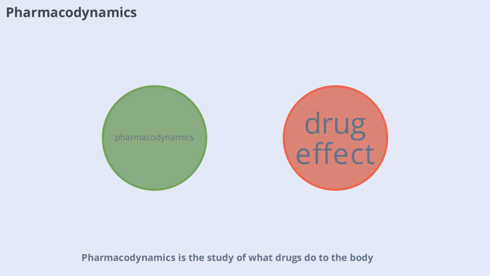Pharmacodynamics is the study of what drugs do to the body. It explores how drugs interact with their targets, such as receptors or enzymes, to produce their effects. For example, some drugs lower blood pressure by relaxing blood vessels, while others block pain signals in the brain. Understanding pharmacodynamics helps us predict a drug's benefits and potential side effects, making it a cornerstone of safe medication use.